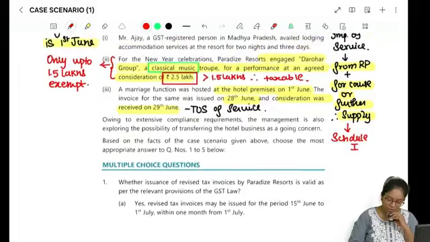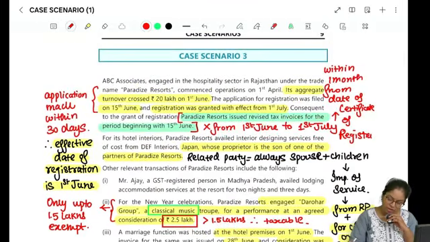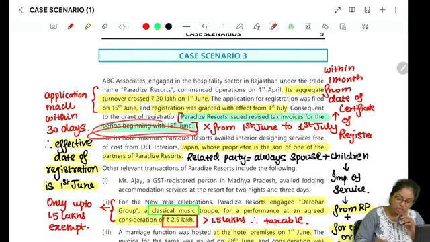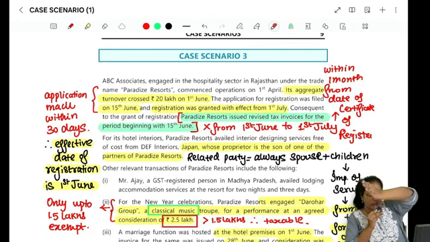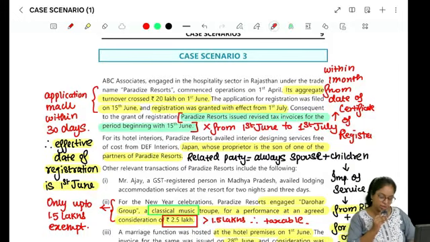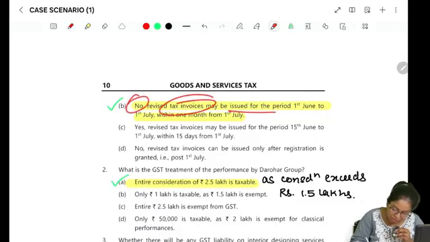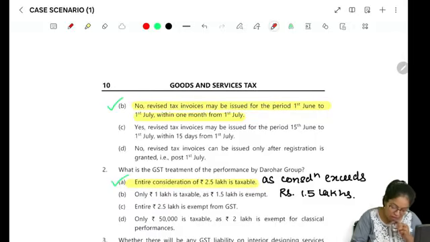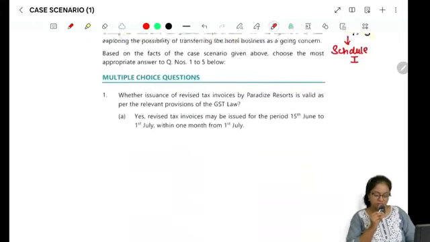Let's read the first question. Whether the issuance of revised tax invoice by Paradise Resort is valid as per the relevant provision. Okay, these guys have issued the revised tax invoice for the period beginning with 15th June. But 15th June is when you applied for registration, and that too you did within 30 days. So for you the effective date of registration is 1st of June. So from 1st of June till 1st of July you can issue the revised tax invoice, right? So here if you see, what they did was not correct. The revised tax invoices may be issued for a period starting from 1st of June up till 1st of July, within a 1 month period from 1st July, that is the date of registration, right?